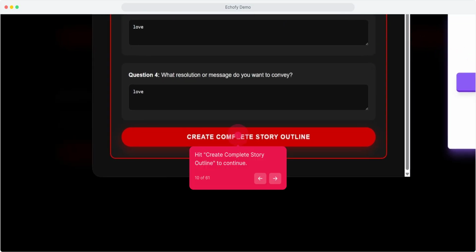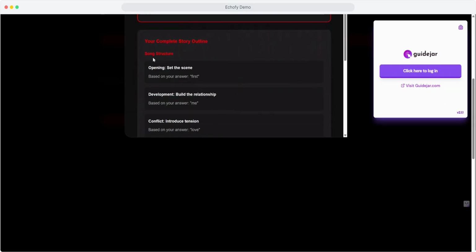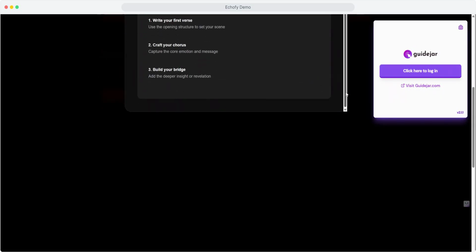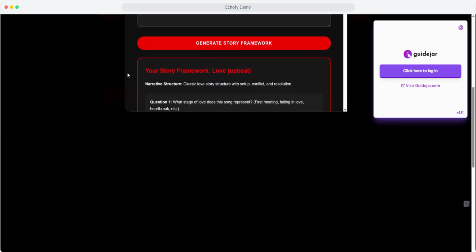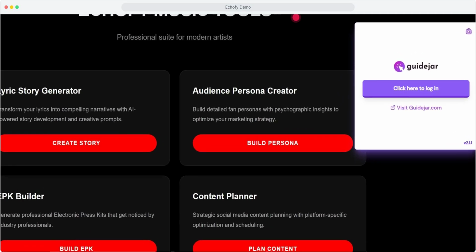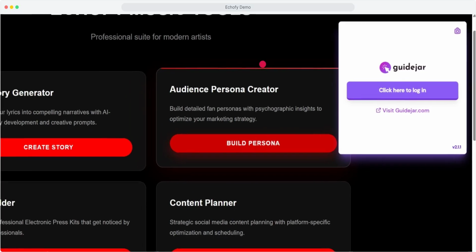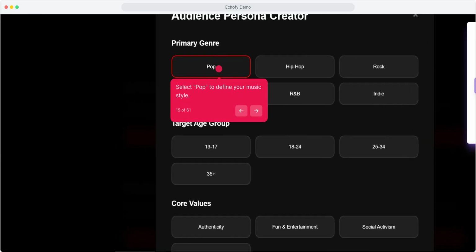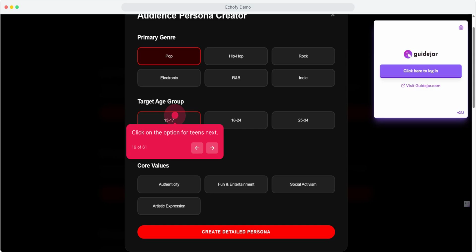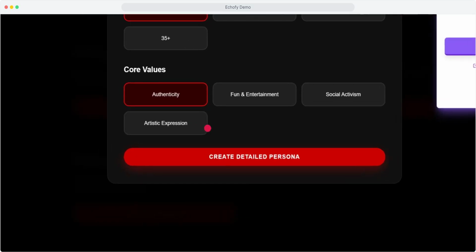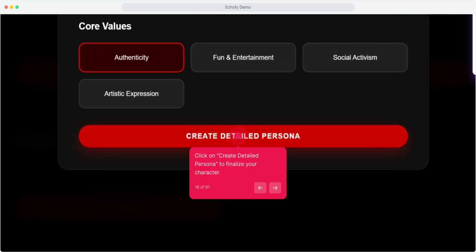Click on Create Complete Story Outline. Click on X. Click on Build Persona. Click on Pop. After, click on the element. Next up, click here. Afterwards, click on Create Detailed Persona.